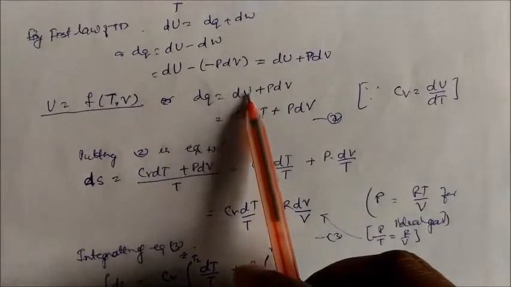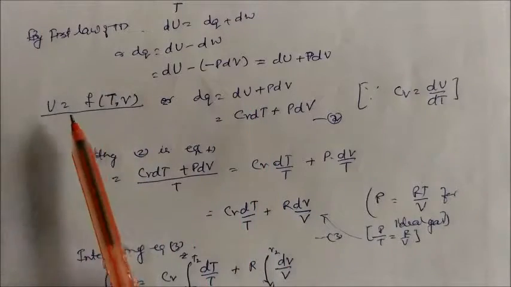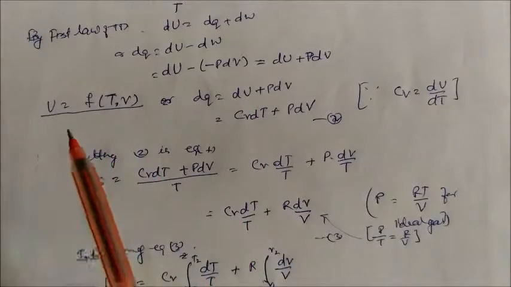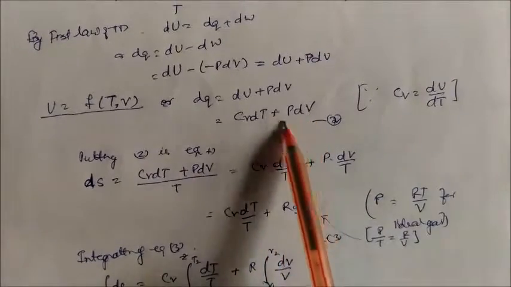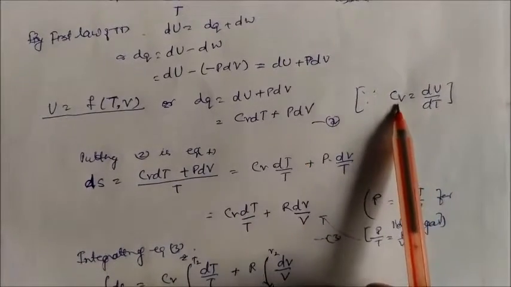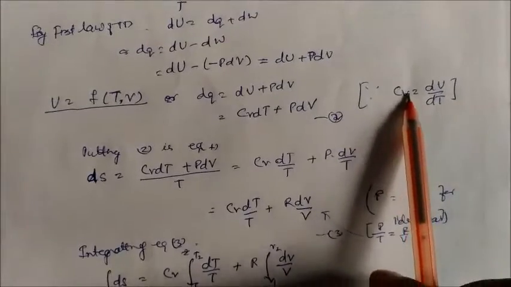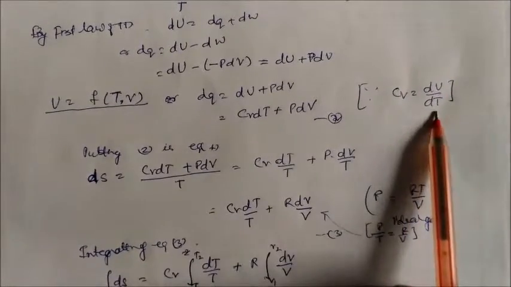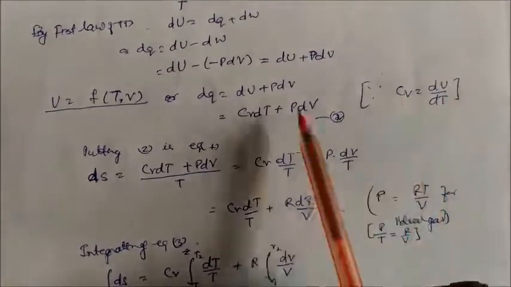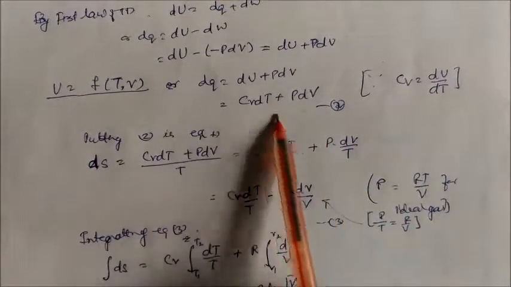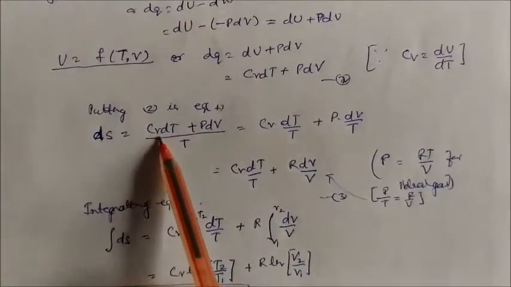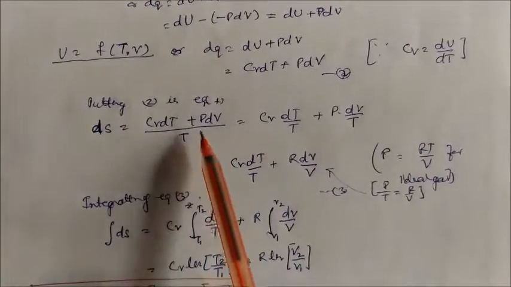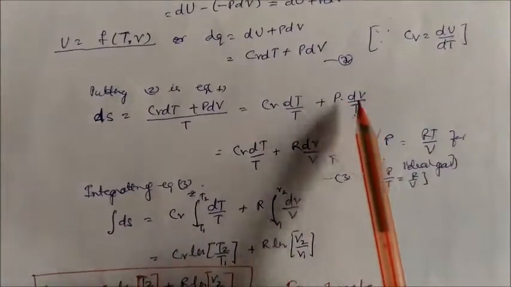dU, this is nothing but, U is a function of temperature and volume. So we can write Cv dT plus P dV. At constant volume, the heat capacity of the gas is dU by dT, that is, internal energy change by temperature change. So we can write Cv dT. Putting this value in the equation dq by T, we get Cv dT by T plus P dV by T.